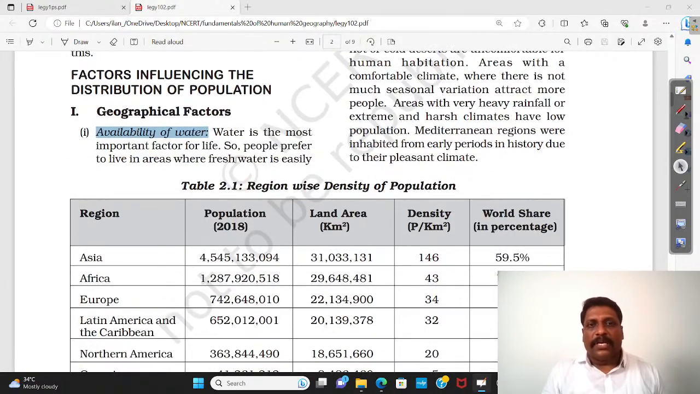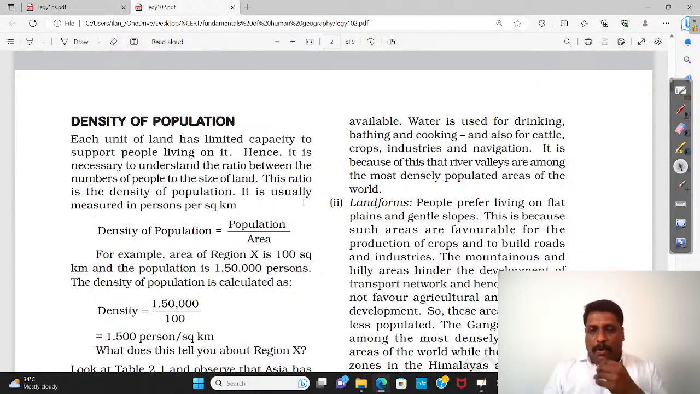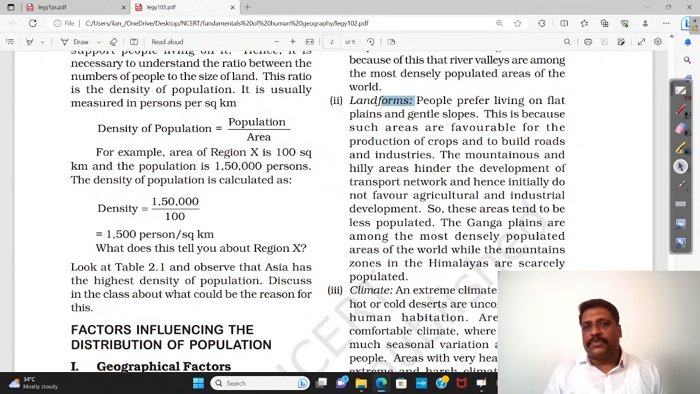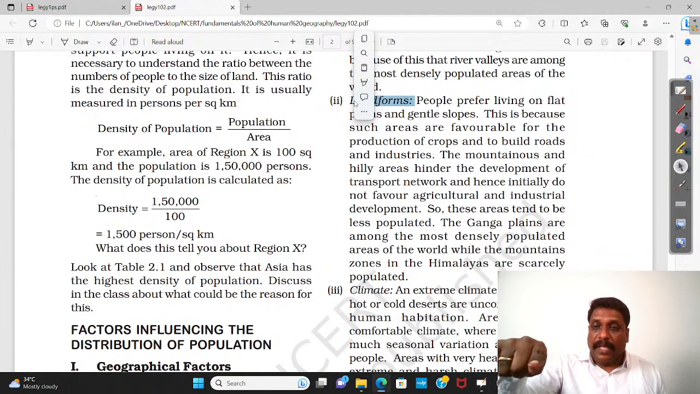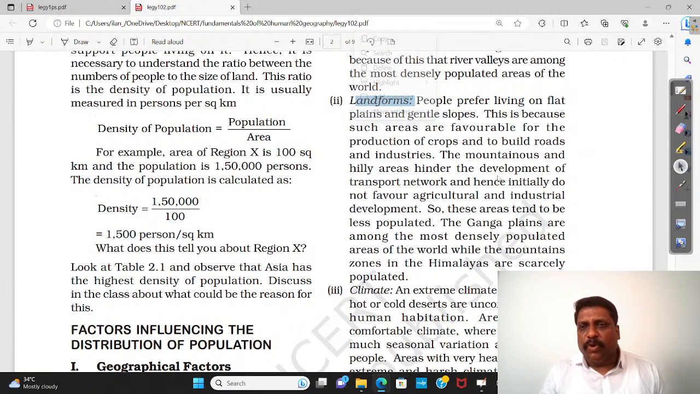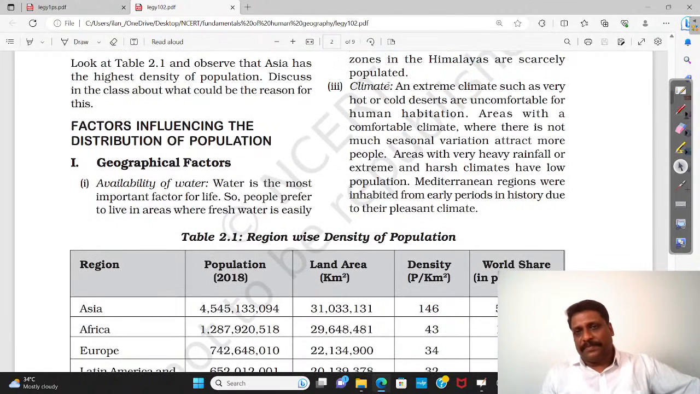When I say availability of water, it is fresh water, say potable drinking water as well as water for the practice of agriculture. Number two, landforms. Already I told you which landform has the maximum carrying capacity. Obviously it is plains. The Gangetic Plains, my dear friends, is the most densely populated area of the world. We know the reason: it is fertile plains, and water is also available.